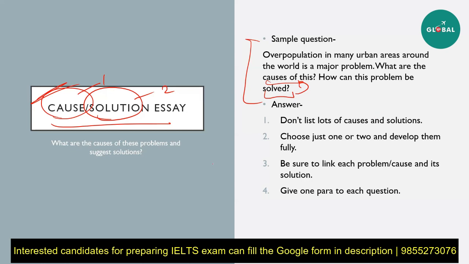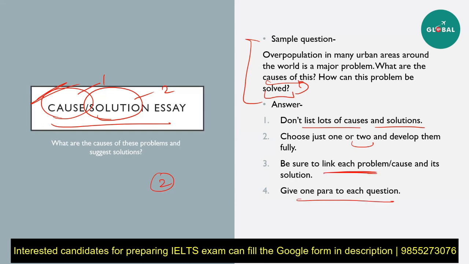Then also, as I said before, no body paragraph needs to contain more than 2 points normally. So you don't really need a lot of causes or even solutions. Two are more than enough. You can include as many examples as you want to anyway, though one example is a perfect way to do it. Always include a point, an explanation, an example, and then another point, and then end that paragraph there. So you don't need to add a list of causes and solutions. That is not what they're asking for. They want you to explain the cause, maybe one or two, and then explain the solution in depth, just one or two, and that is enough. You need to make sure that you develop them properly, as in you explain them properly, and that they are linked with each other really well.